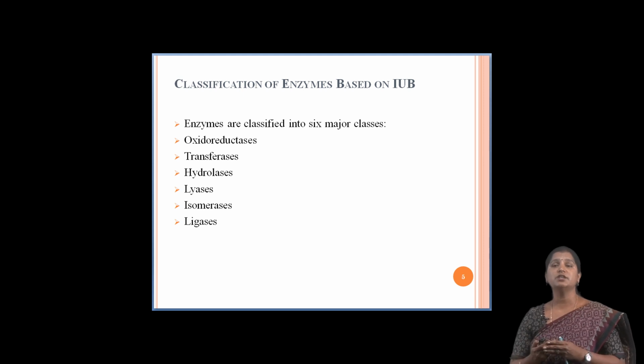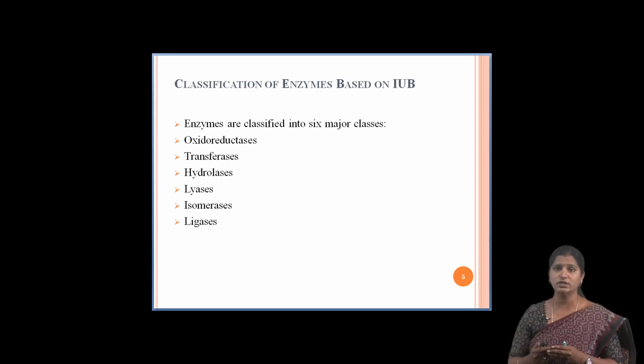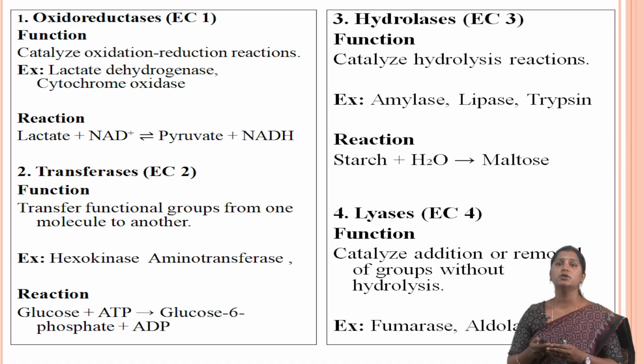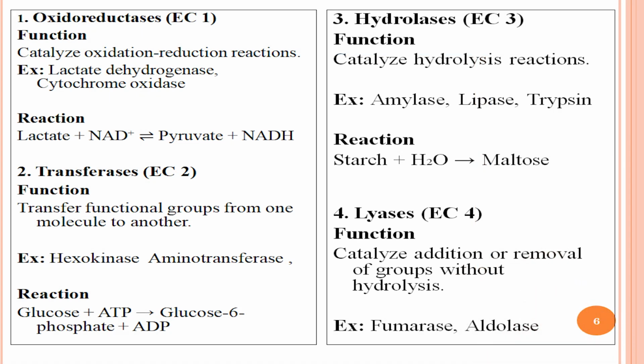So the classification of enzymes based on IUB: enzymes are classified into 6 major classes. The first one is oxidoreductase, then transferase, hydrolase, lyase, isomerase, and ligase. Oxidoreductase, that is EC number 1, catalyzes oxidation and reduction reactions. Example, lactate dehydrogenase, and the reaction is lactate plus NAD+ gives pyruvate plus NADH.